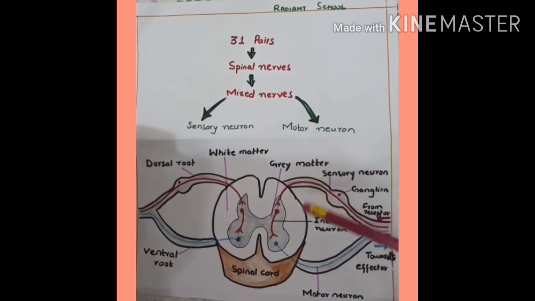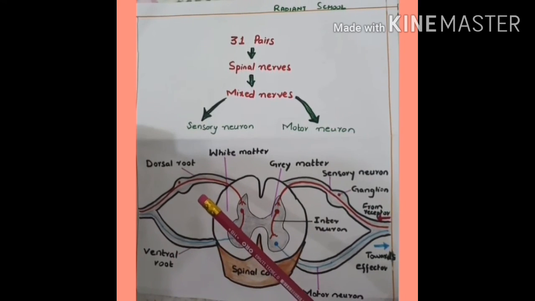At the point where spinal nerves arise from spinal cord, there are two roots. As you can see in the diagram, there are two roots. These roots unite and form one mixed spinal nerve. The first root is dorsal root and the second root is ventral root.